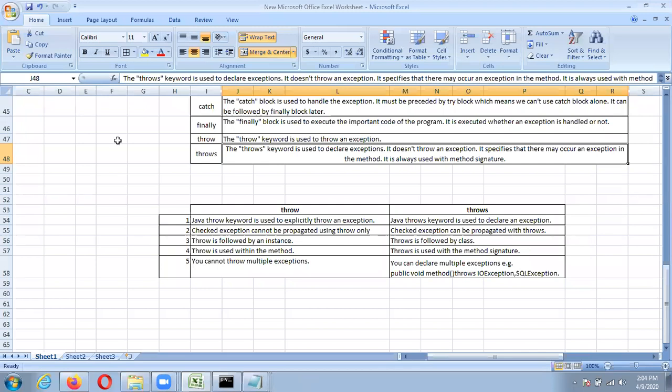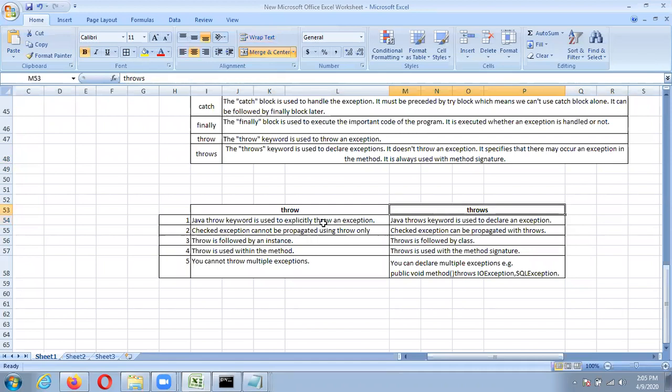Now we'll see the difference between throw and throws. The Java throw keyword is used to explicitly throw an exception. And the Java throws keyword is used to declare an exception. That is, there may be chances that an exception will occur, then you can use throws to declare there will be an exception. Then, a checked exception cannot be propagated using throw only. A checked exception can be propagated with throws.